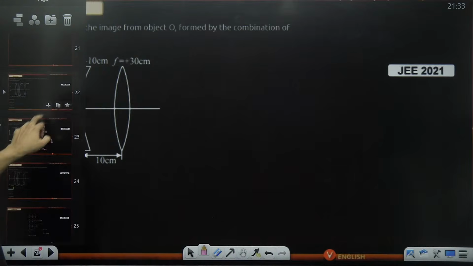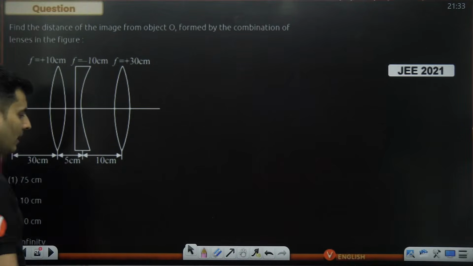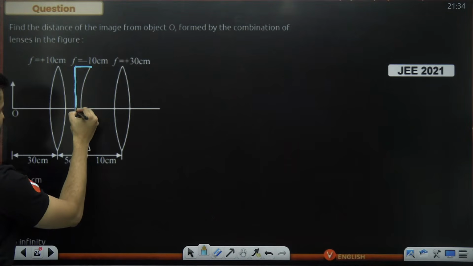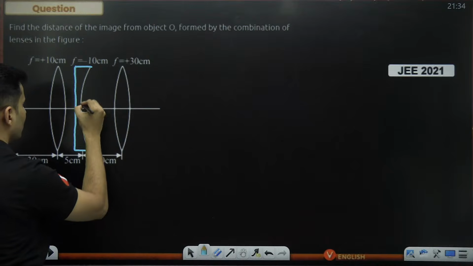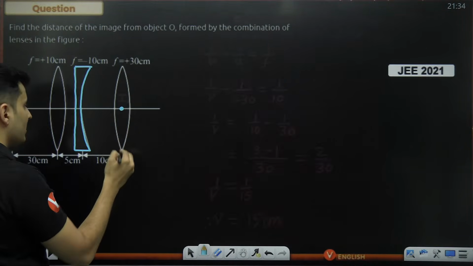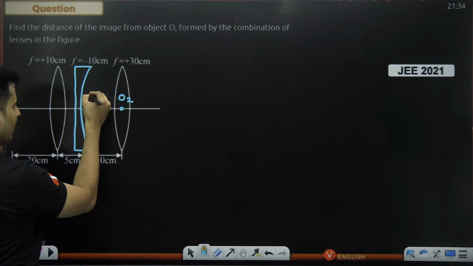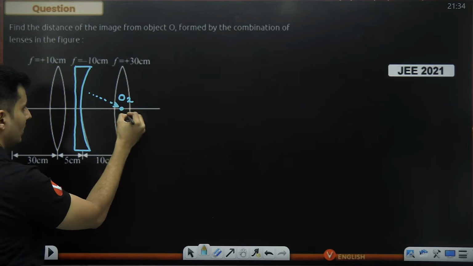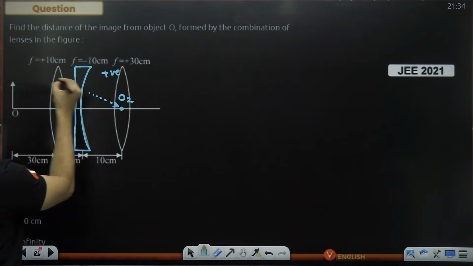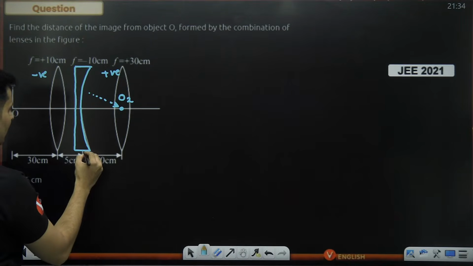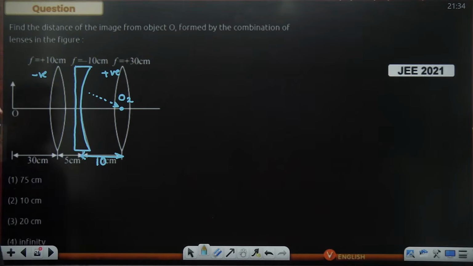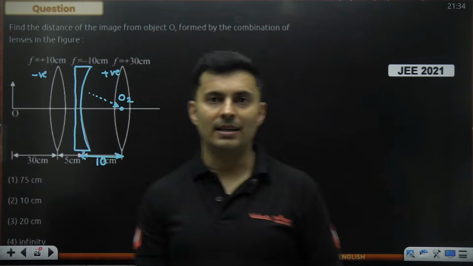Okay. Now, again, I will redraw the scenario. Observe carefully. Now your focus should be only on this particular lens, the middle one, because that is the next one through which the rays will go. Now, whatever this image was will be the object. Yep, the rays are coming, but it will be a virtual object. Don't think the rays are going like this. No, the rays are actually coming like this. So this is still the positive side. This is still the negative side. And from this new lens, the object is at a distance of plus 10 centimeters.